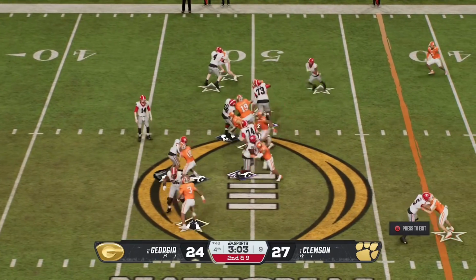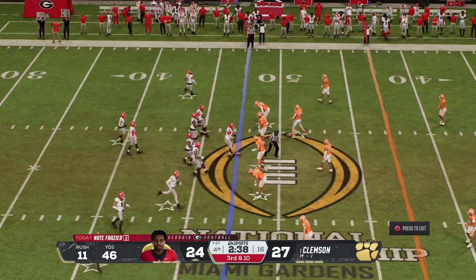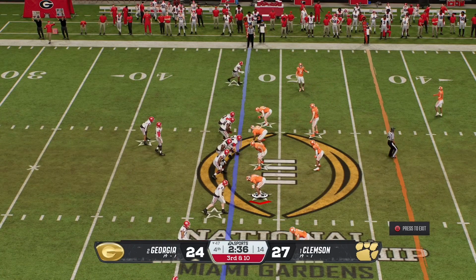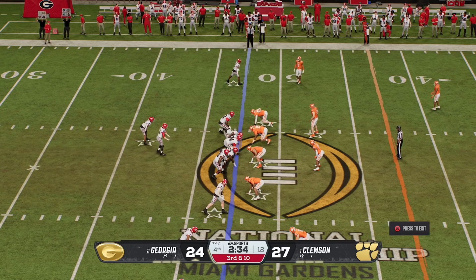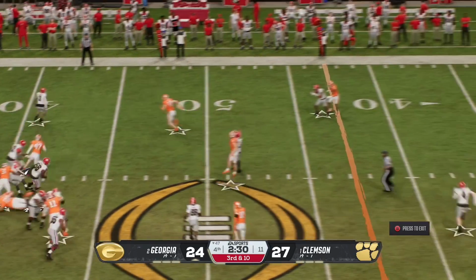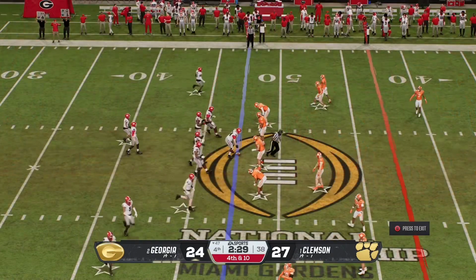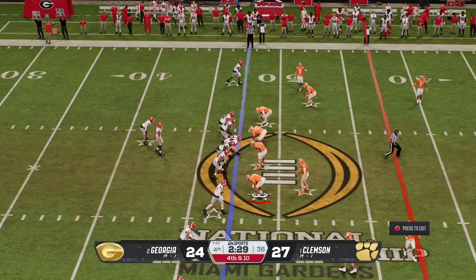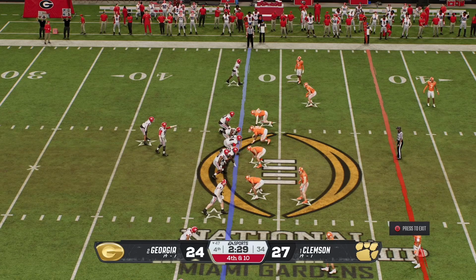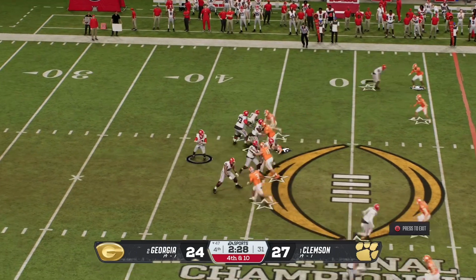Here we go now. 2nd and 9. Nate Frazier's going to run it. It's going to be a loss. 3rd and 10. Gunnar Stockton could have done something to prevent... actually, no, he couldn't, honestly. I was going to say he could have blocked like my boy Haynes King, but I said bias aside, and I messed it up immediately. But it's going to be a 4th down. Clemson might actually win this one, which means they're probably just going to run it out to the 2-minute warning. I don't know why I said 2nd minute timeout.